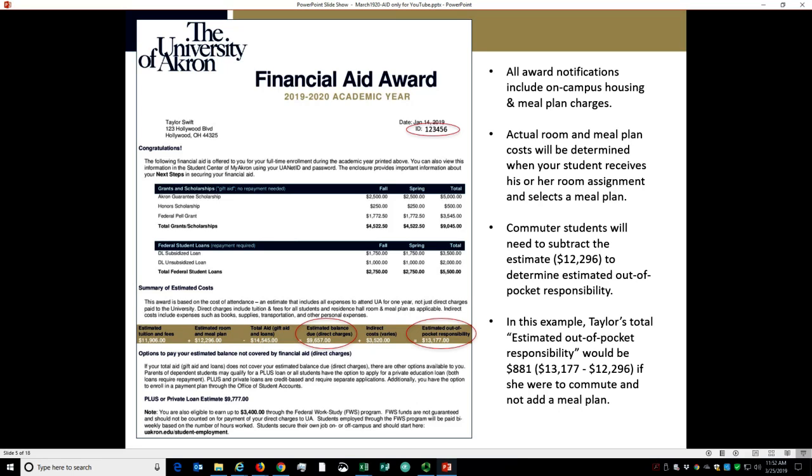The last figure, estimated out-of-pocket responsibility, includes the estimated amounts of tuition, fees, room, and meal plan, less total financial aid including gift aid and loans, plus indirect costs the student is likely to incur. If the student in this example were to commute and not select a meal plan, her estimated out-of-pocket responsibility would be $881, which is the shown out-of-pocket, $13,177, minus the $12,296 estimate for room and meal plan.